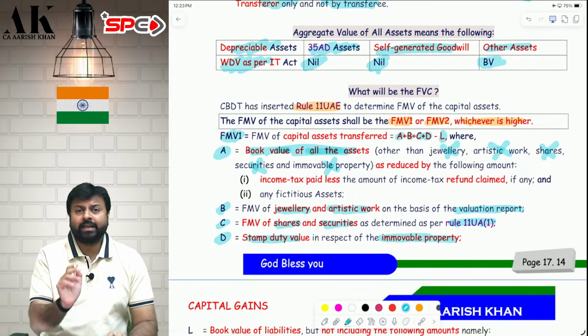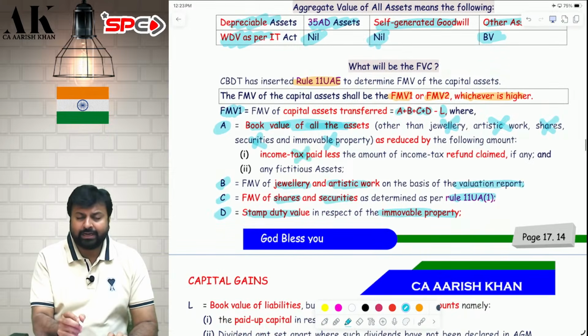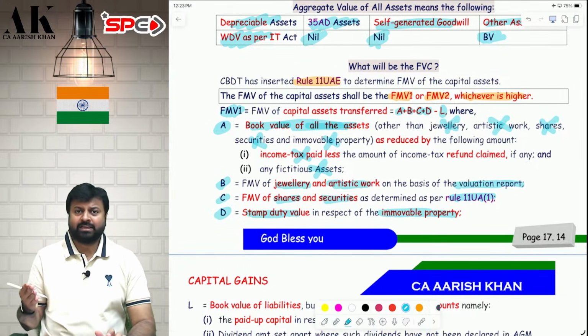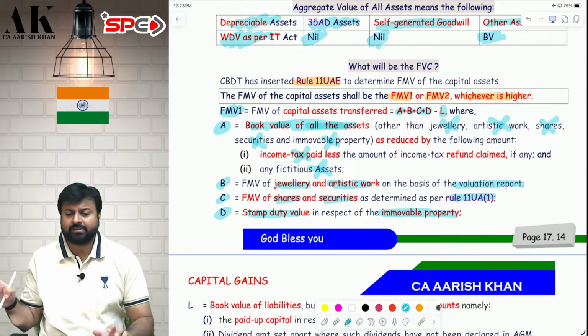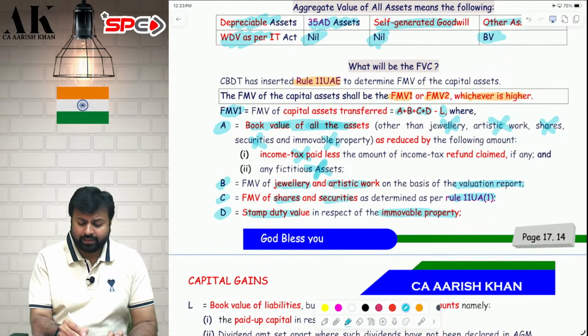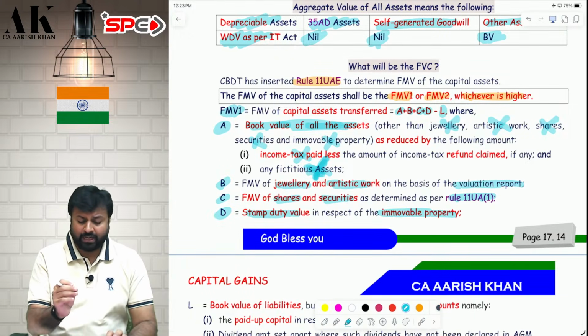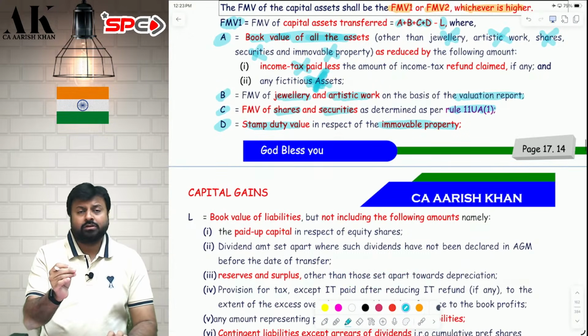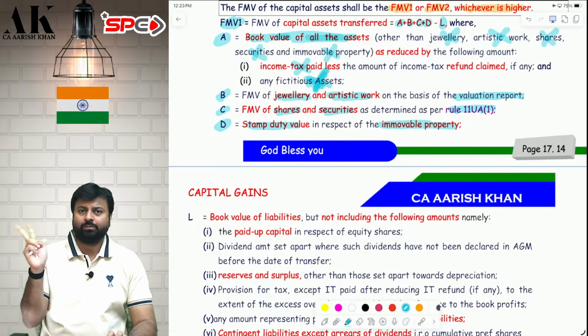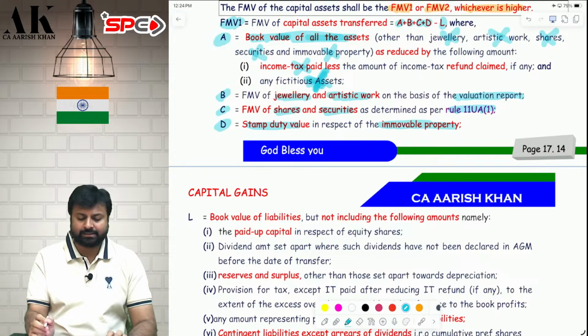For rest all assets, take book value, but don't take two things. Do not take income tax. Do not take fictitious assets like miscellaneous expenses, preliminary expenses. Those are fictitious assets. Don't take that. I hope it is clear to all of you. Do not take those two things. Okay. Now, so B, C, D cover two assets, and then one asset, and then the rest of the assets are covered in A, and in A they have removed two things, income tax and fictitious assets.